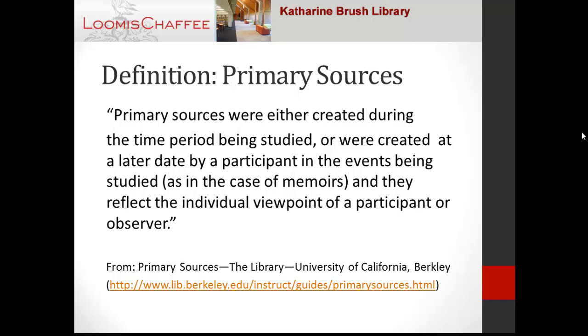Here is a definition of a primary source taken from the University of California's website. Primary sources were either created during the time period being studied, or were created at a later date by a participant in the events being studied, as in the case of memoirs, and they reflect the individual viewpoint of a participant or observer. Take note of the fact that primary sources can be created either during the time of the event being studied or after the event.